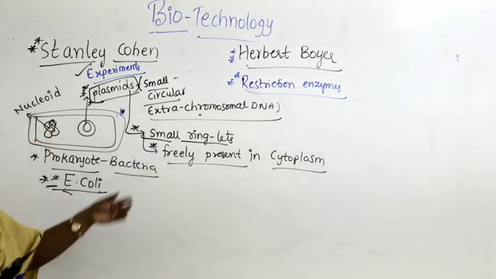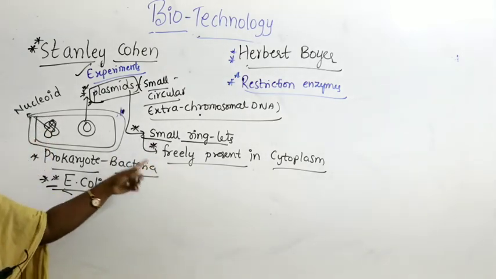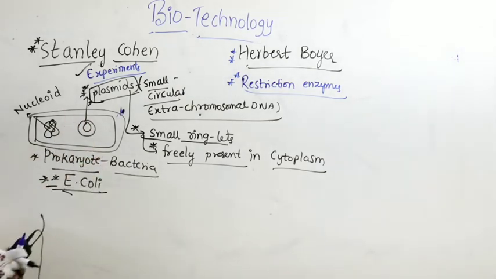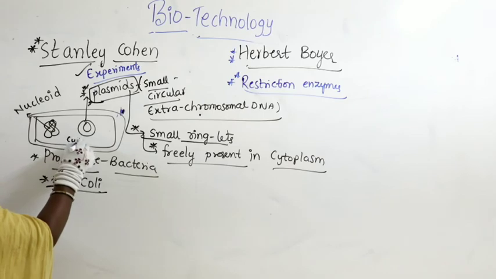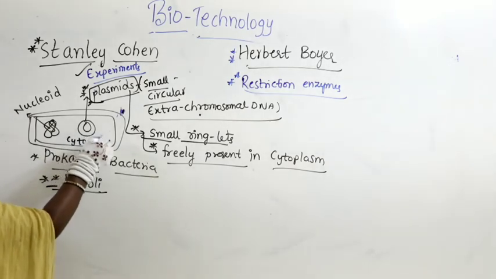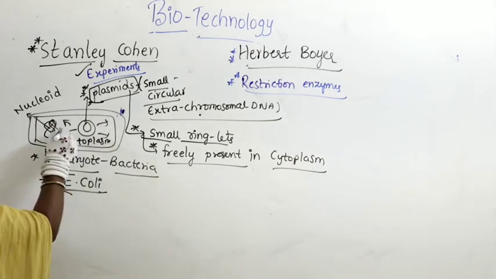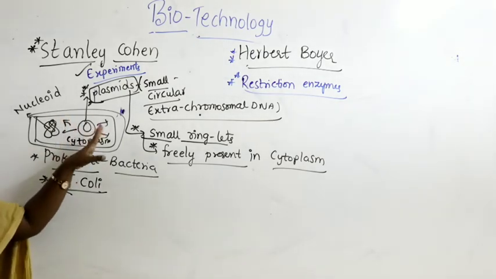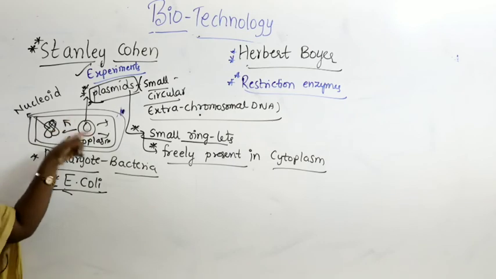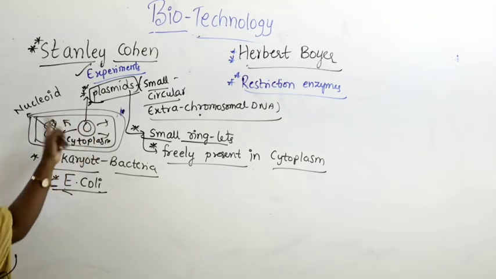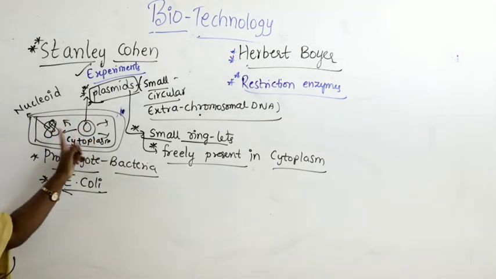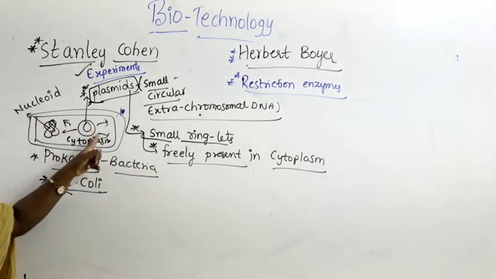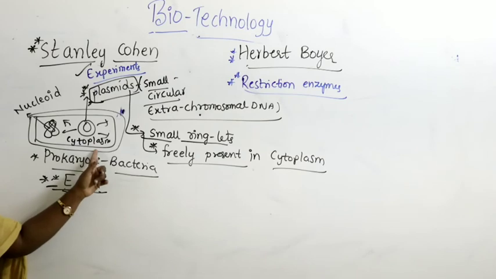Freely means they could easily move in all directions of the cytoplasm. They are not bonded anywhere. They start moving in different directions, which means they are not stagnant or stable at one place. He observed that they keep moving within the cytoplasm from one place to another. That means they are freely present within the cytoplasm.